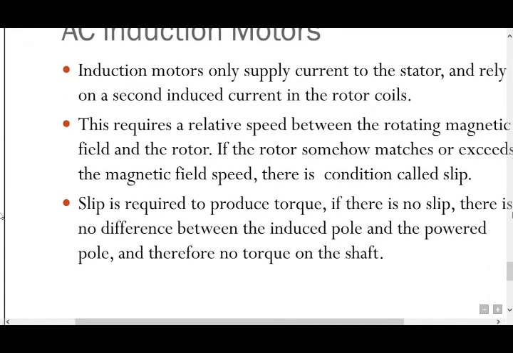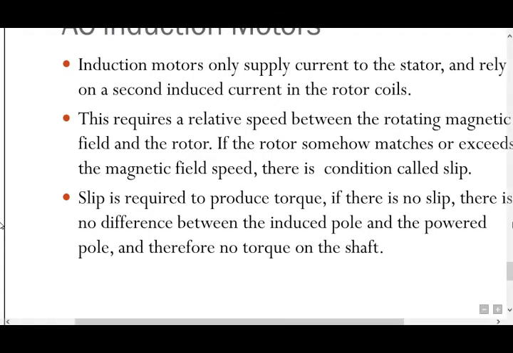AC induction motors only supply current to the stator and rely on a second induced current in the rotor coils. This requires a relative speed between the rotating magnetic field and the rotor. If the rotor somehow matches or exceeds the magnetic field speed, there is a condition called slip. Slip is required to produce torque. If there is no slip, there is no difference between the induced pole and the powered pole, and therefore no torque on the shaft.